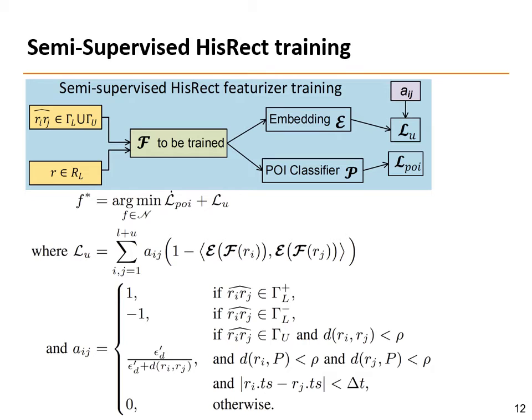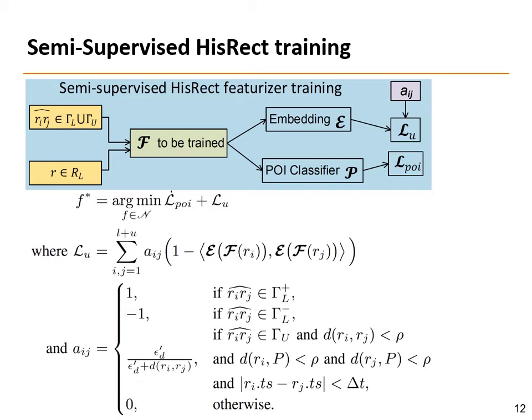Our SSL approach aims to solve the optimization problem shown in the upper part of this page. N is a normalized vector function space, and LPOI is a supervised loss. E is a normalized feed-forward network to embed the HisRect features of profiles. The unsupervised loss LU takes the labeled and unlabeled pairs set as input, and AIJ is the similarity between profiles RI and RJ.